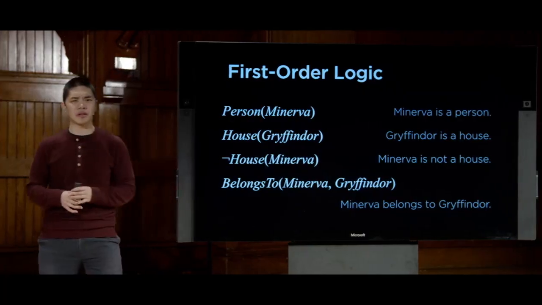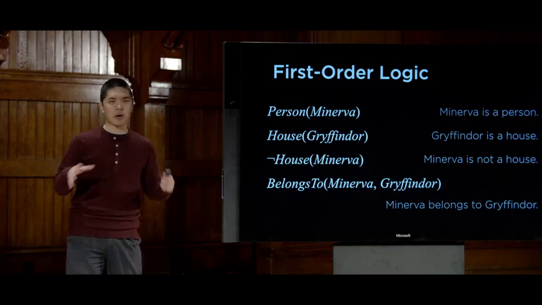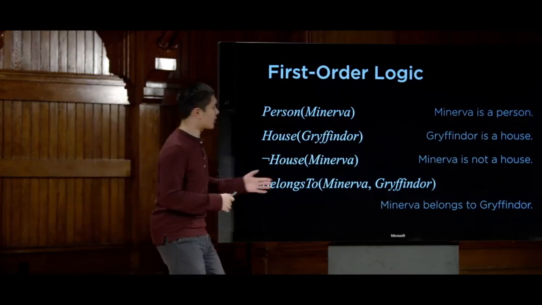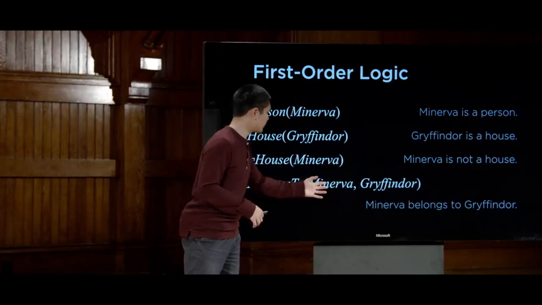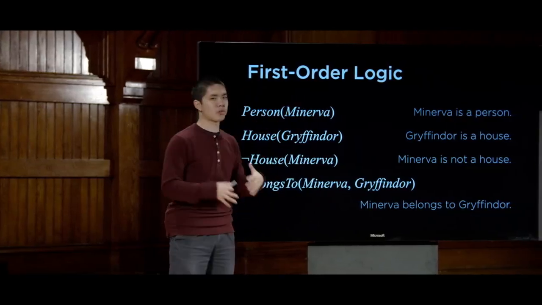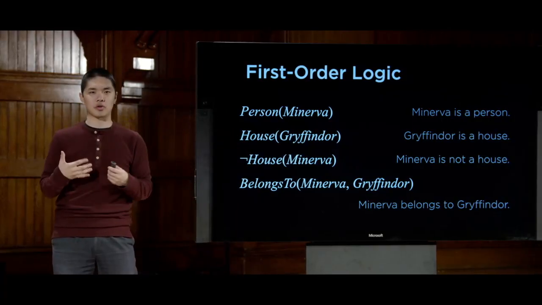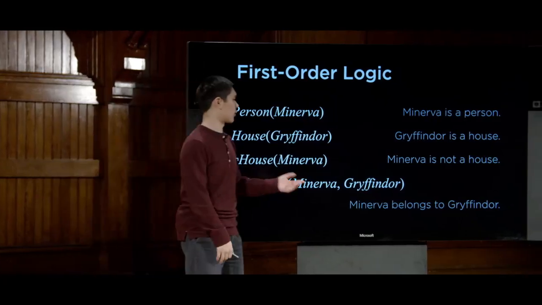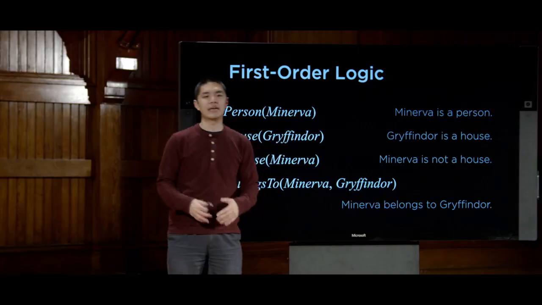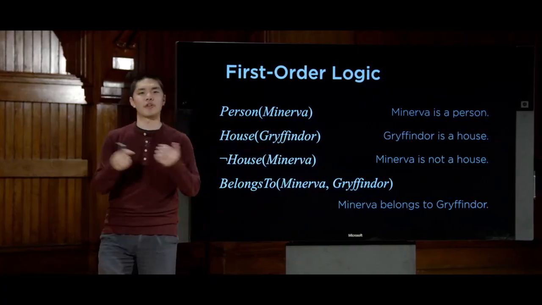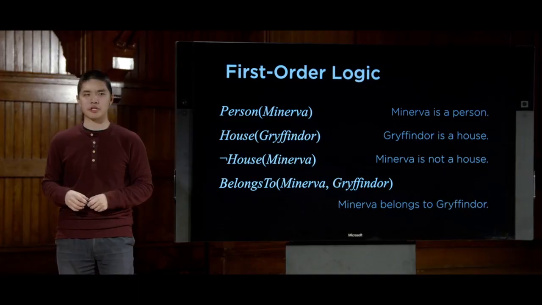So already we can see that first order logic is quite expressive in being able to express these sorts of sentences using the existing constant symbols and predicates that already exist while minimizing the number of new symbols that I need to create. I can just use 8 symbols for people and for houses, instead of 16 symbols for every possible combination of each.